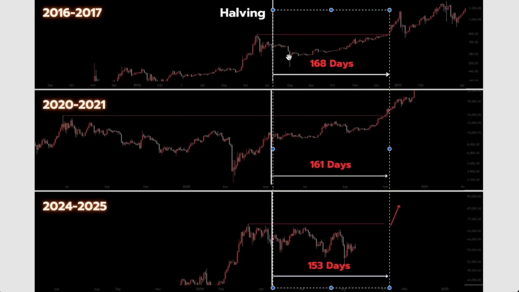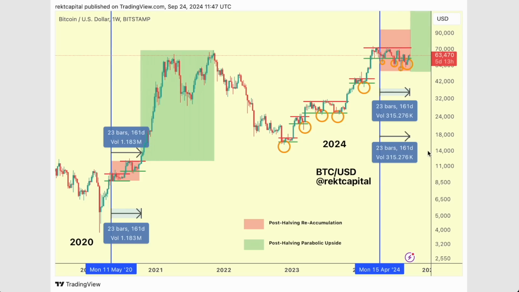161 days is usually that sort of time frame after the halving where we break out from the reaccumulation period. 161, 160 days or so after the halving is when we start to transition into that parabolic phase of the cycle. And you can see this quite clearly from the chart that I've been sharing since really March, April of this year, that this is time for a breakout for Bitcoin. It's time for it to transition into the parabolic phase of the cycle.